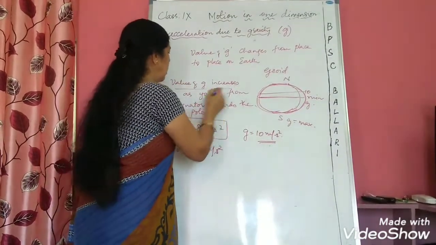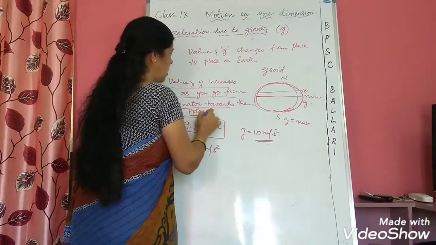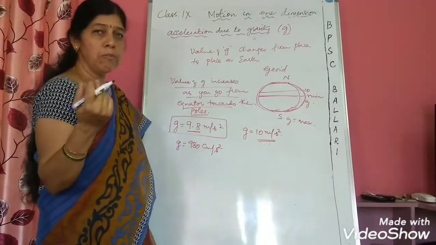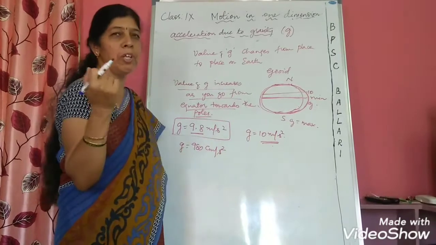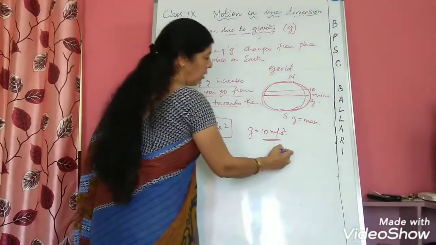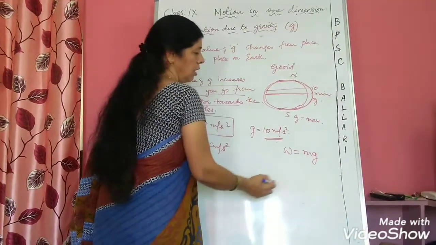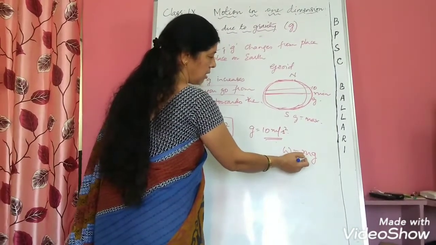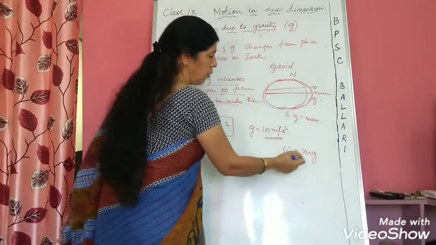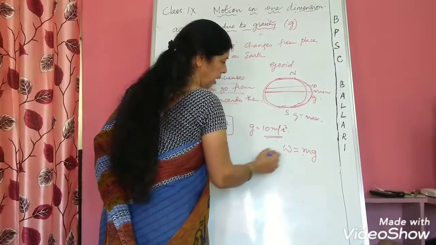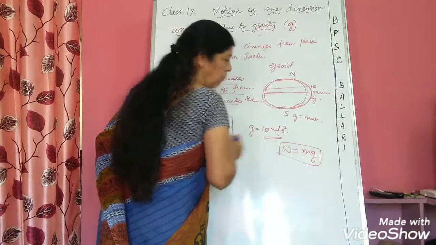Remember, the value of g increases as you go from equator towards the poles. And when the value of g changes, the weight of the body also changes, because weight of the body is given by the formula W equals mg. What is m? Mass, and g is gravity. If you know the mass of the body and gravity, then you can calculate the weight of a body.